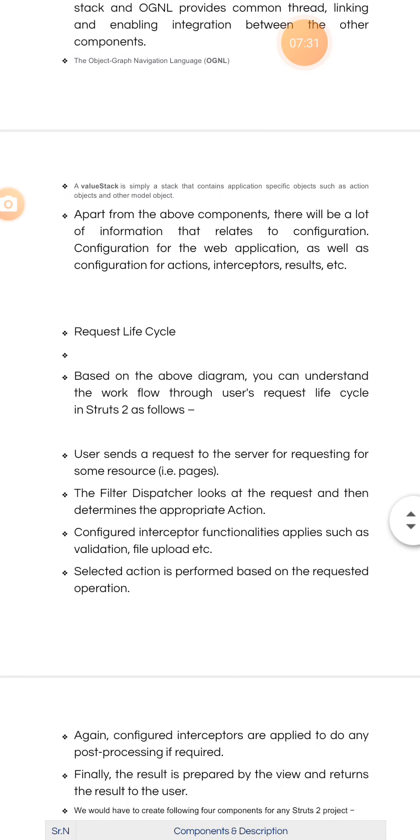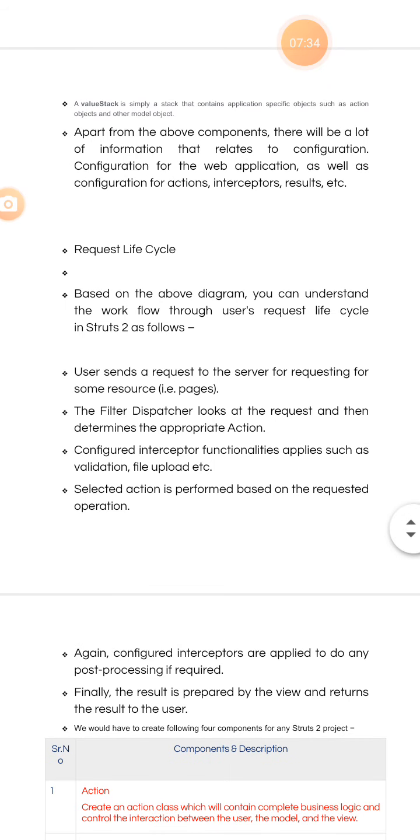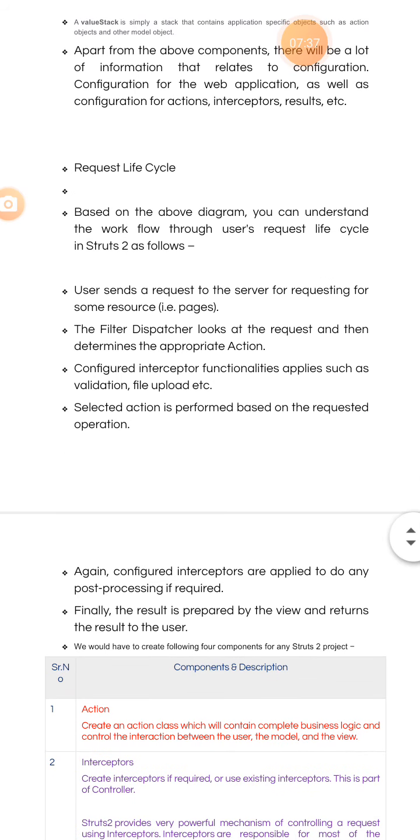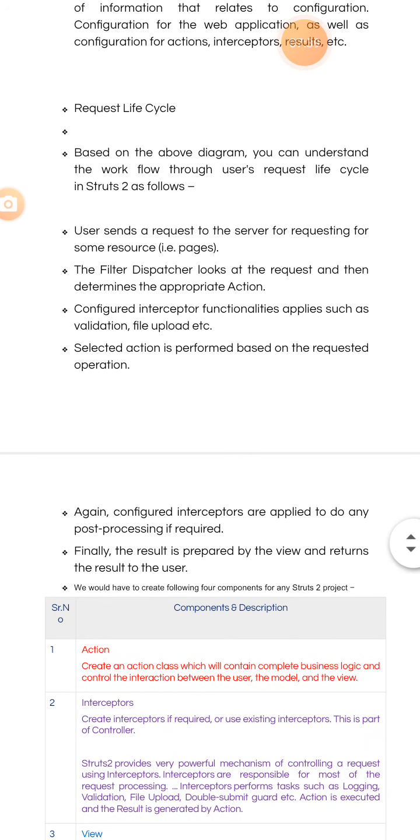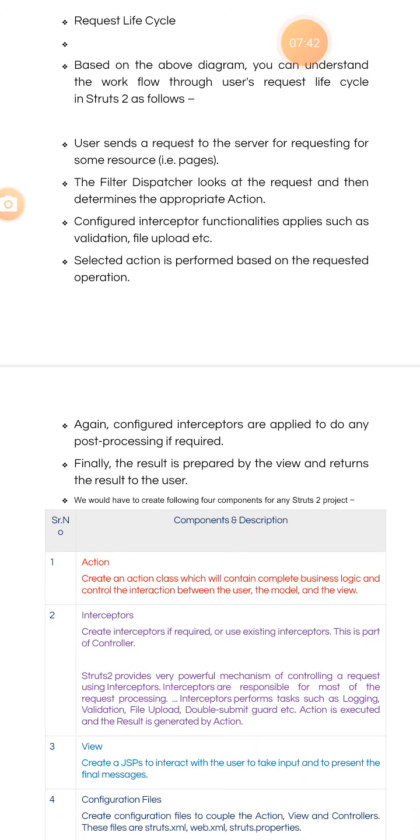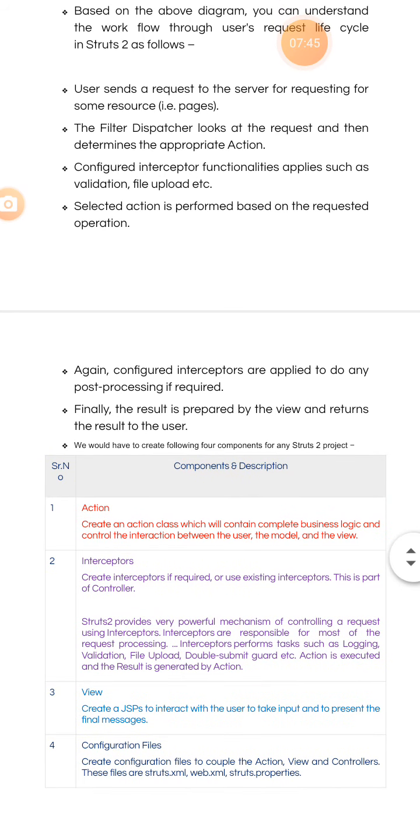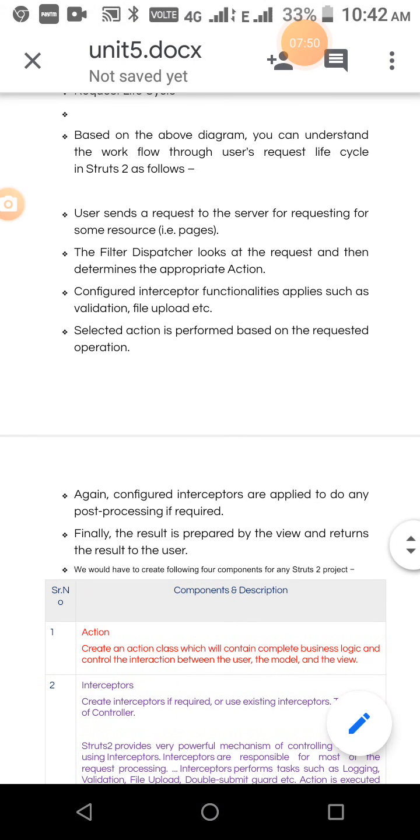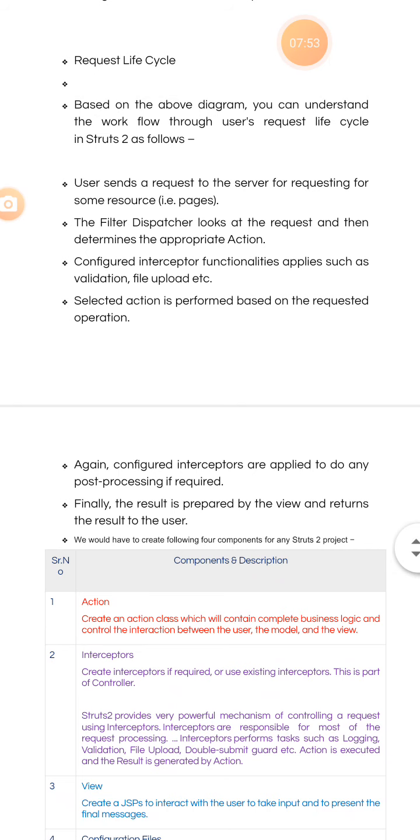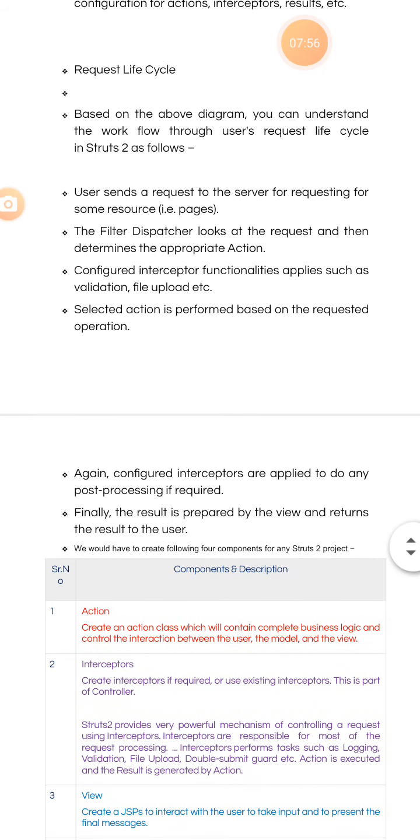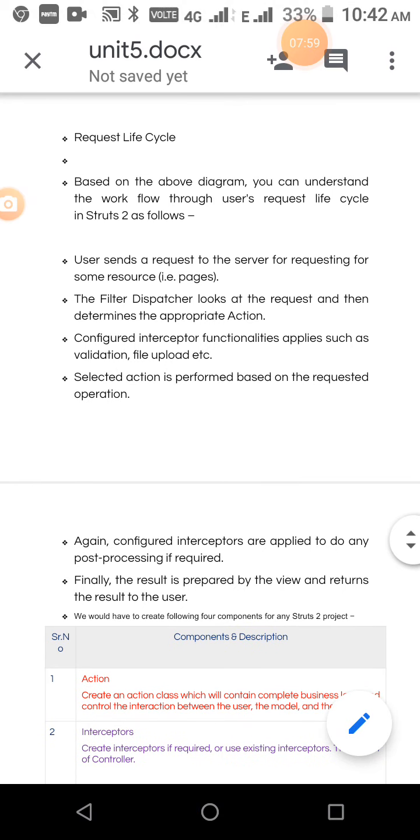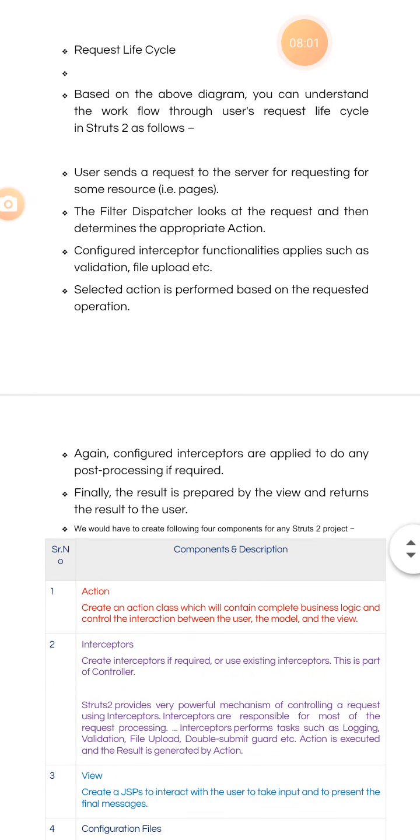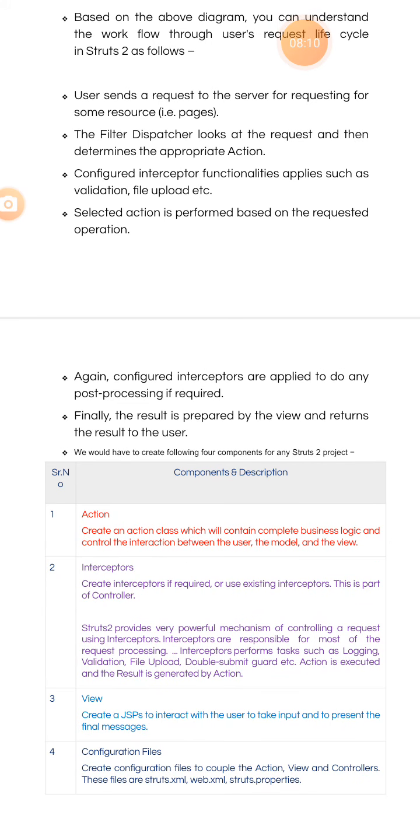And then how the request is handled here, as in the above architecture. The workflow through the user request lifecycle is as follows. First, we give the request using any browser to the server, because we need some pages. So the filter dispatcher looks at the request and then takes that particular action. This filter dispatcher is available in the controller layer. Okay, and then interceptor functionalities apply. The interceptor, which is available in the controller, is used for validation and file uploads.